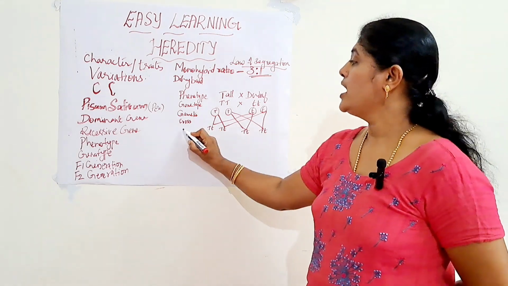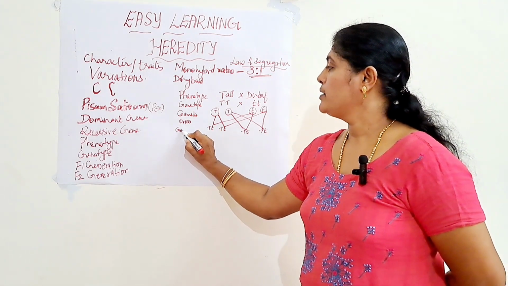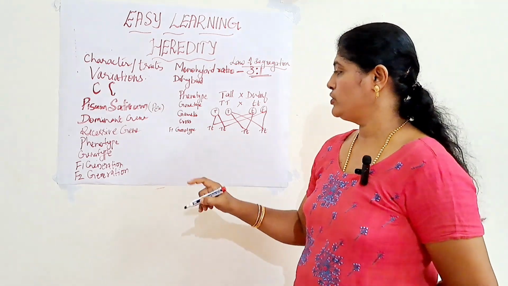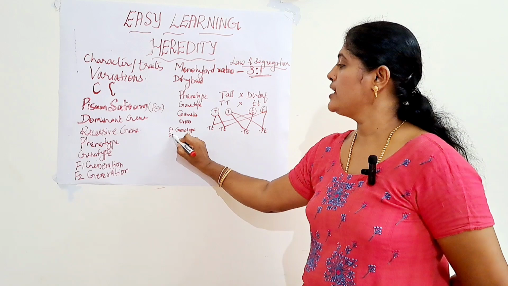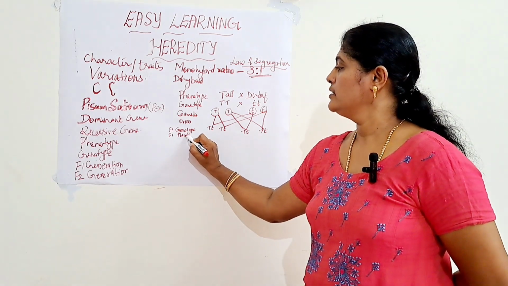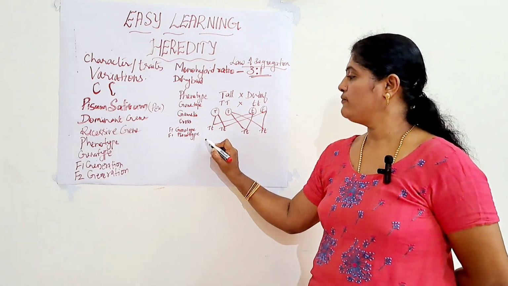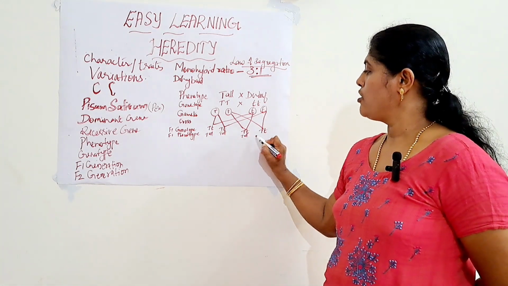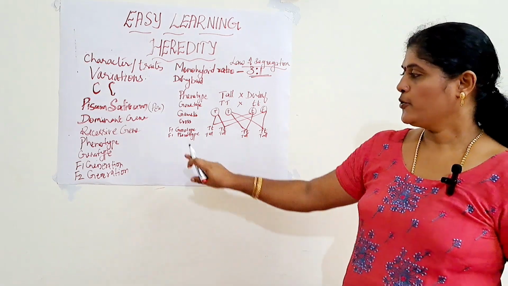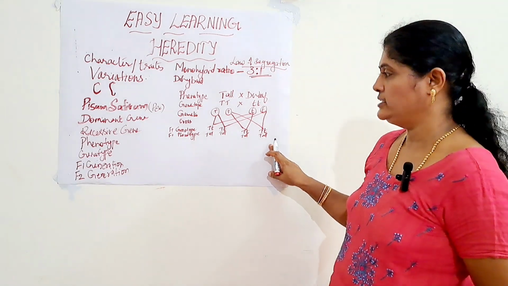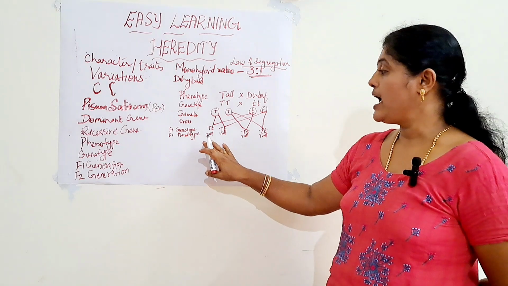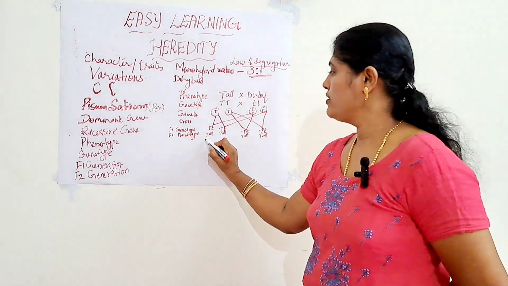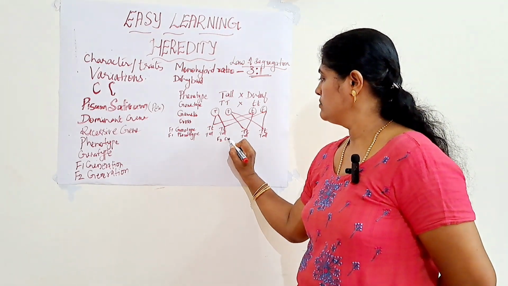So this is the F1 genotype, isn't it? So how will you write the F1 phenotype? F1 phenotype is tall, tall, tall, and tall. Okay, so this is regarding the F1 generation. Now what did he do? He has self-pollinated this F1 generation. So we will write it as the F2 cross.